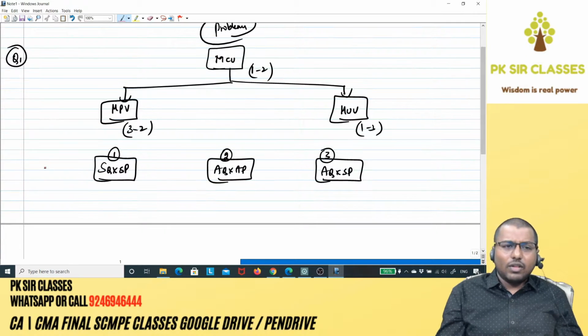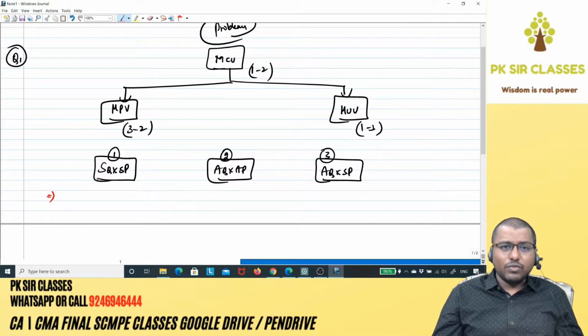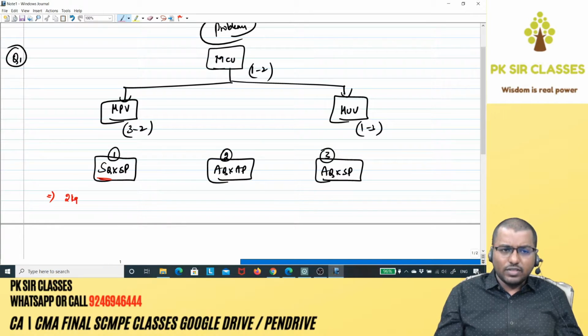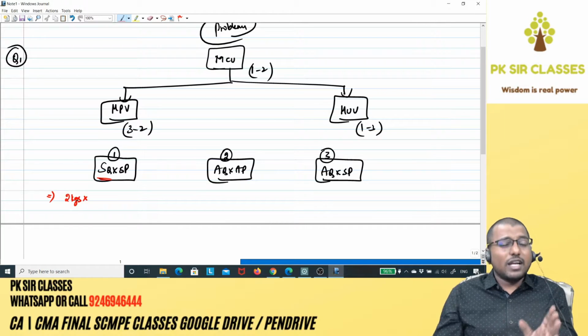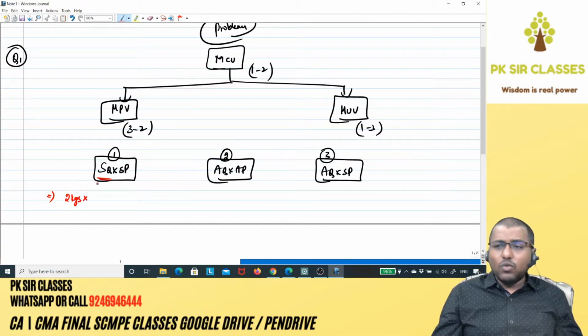Okay, now that implies, what is SQ? As I told you, standard quantity of raw material which is allowed for actual output. So raw material that is allowed for actual output, that is the point, SQ. So what about standard quantity in the question? Standard material cost per unit of output is 2 kgs. That is given in the first line. So standard quantity is 2 kgs. Standard quantity of input is 2 kgs per unit of output. So standard quantity is 2 kgs for actual output.